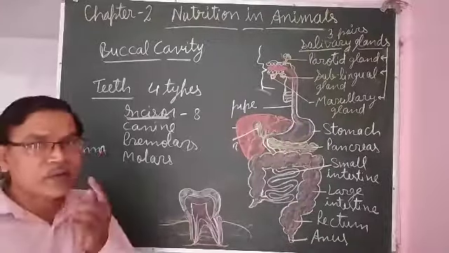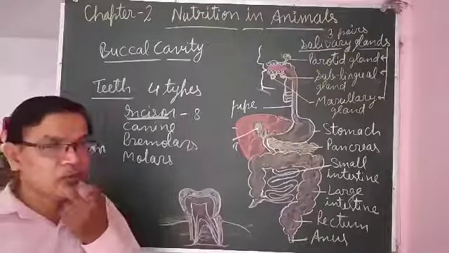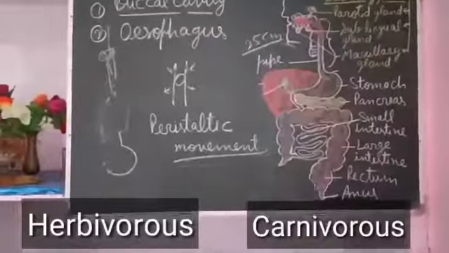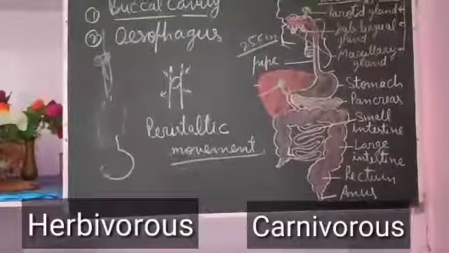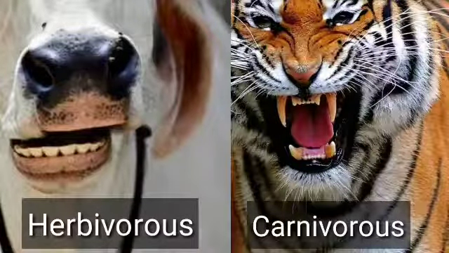On both sides one canine is there in each jaw. So 2 in the lower jaw and 2 in the upper jaw. There are 4 canines. You can identify carnivores and herbivorous animals by seeing their teeth.